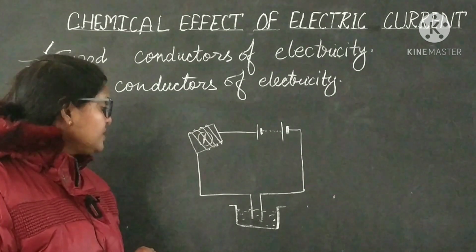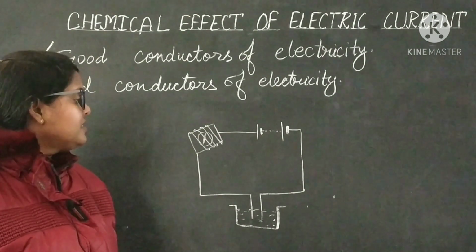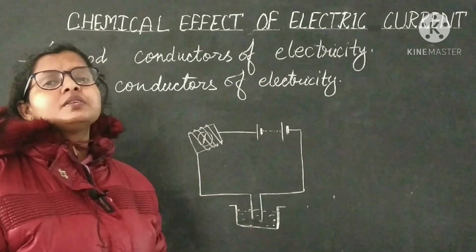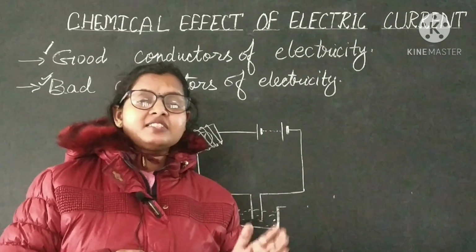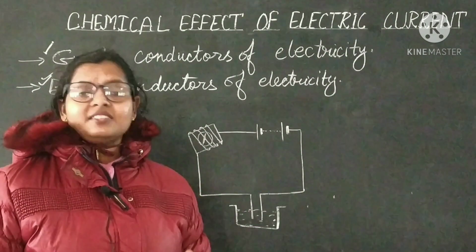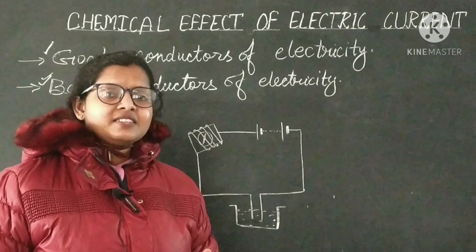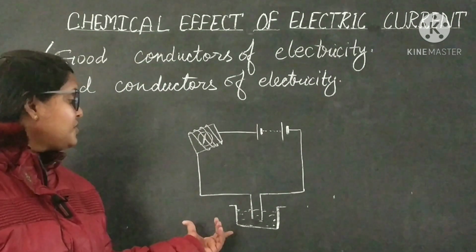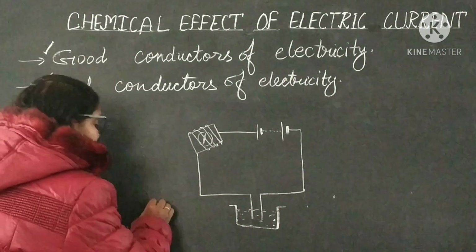Now we will check some more substances which, when you mix them in distilled water, will make the distilled water a conductor of electricity. So let's check it, and for this purpose you have to take 3 caps.